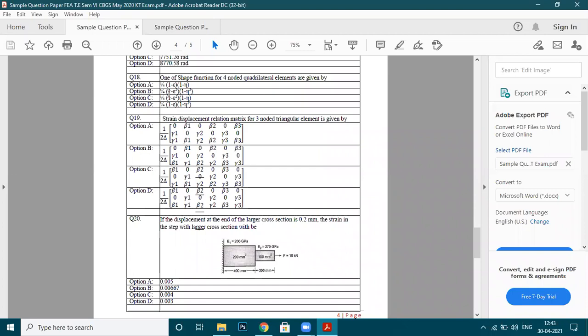Option A is correct, because if you see B, C, and D, you are getting a square term. In the shape functions for a 4 noded quadrilateral element, none of the shape functions will have a square term. So B is scrapped, C is scrapped, and D is also scrapped. So option A is correct. Is it okay?